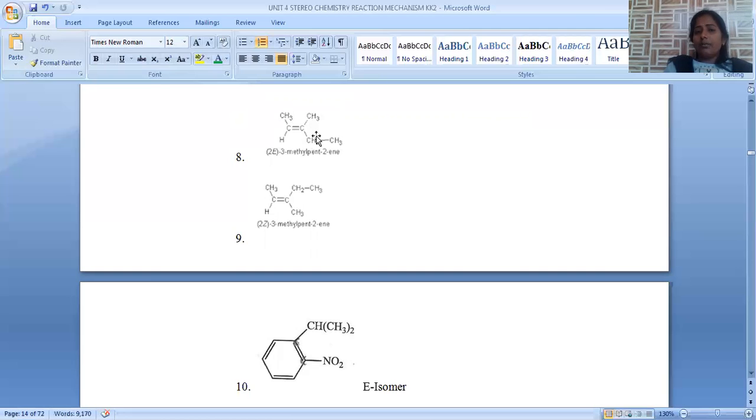On this carbon we have another carbon, but on the other we have hydrogen. That's why priority is given to this CH2CH3. So, the two topmost priority groups are in opposite directions. Hence, we can say it is the E isomer. In the next condition, two higher priority groups are in the same direction. That's why we can say it is the Z configuration.